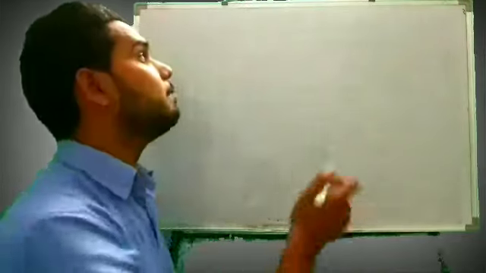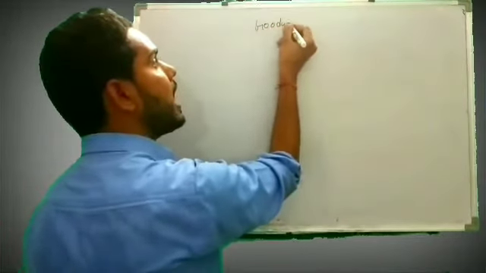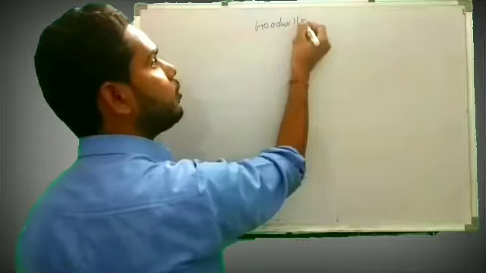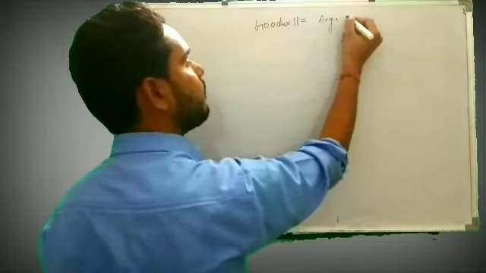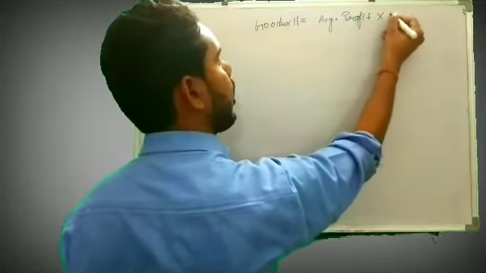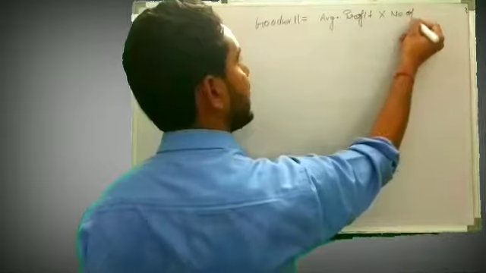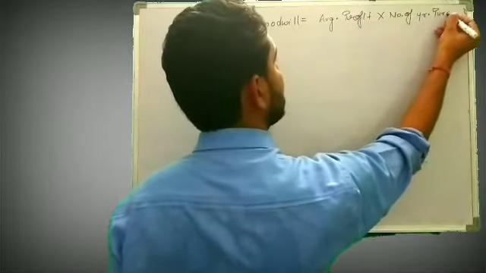That means the number of year purchase is already given in the question, and that is 3. The formula for goodwill that we studied till now is average profit multiplied by number of year purchase, and that is 3.